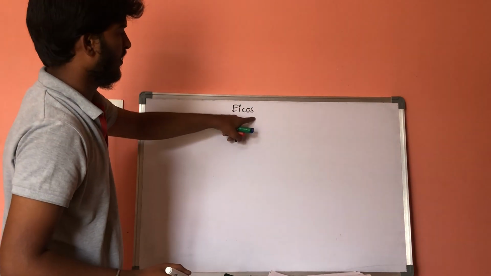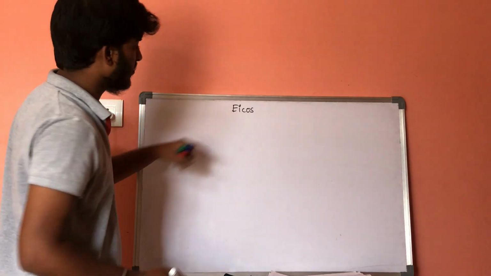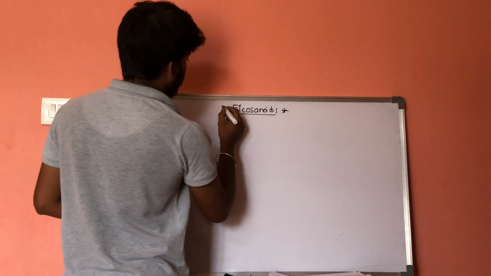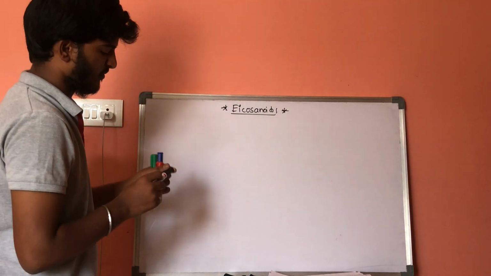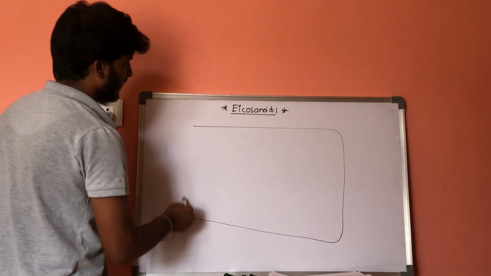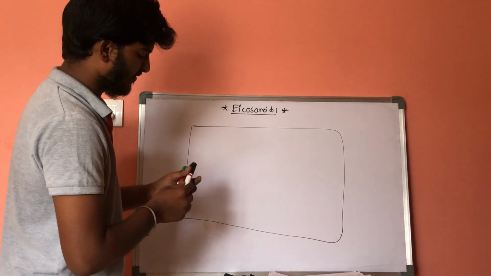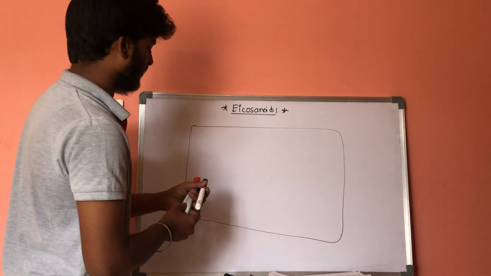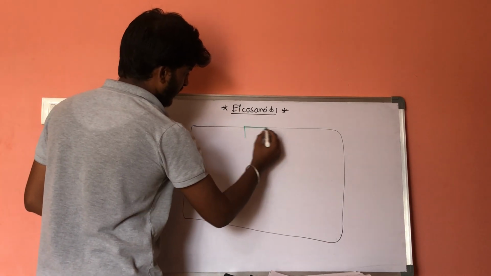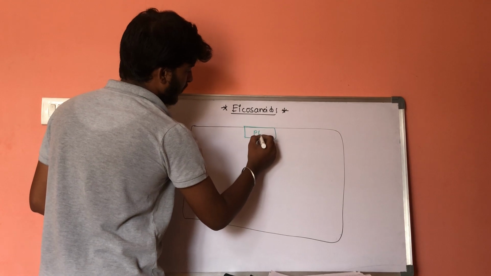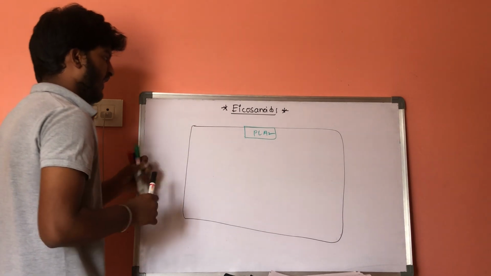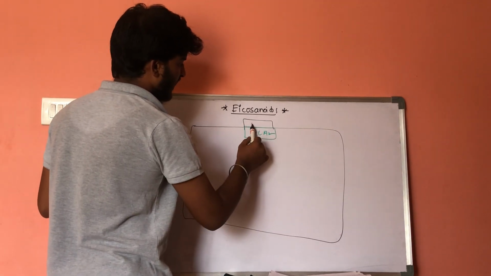The last type of autocoids are eicosanoids. So what do eicosanoids mean? Let us consider this is one cell. On the surface of the cell membrane, there is a special enzyme, phospholipase A2. The function of this phospholipase A2 is that it helps in the breakdown of arachidonic acid.